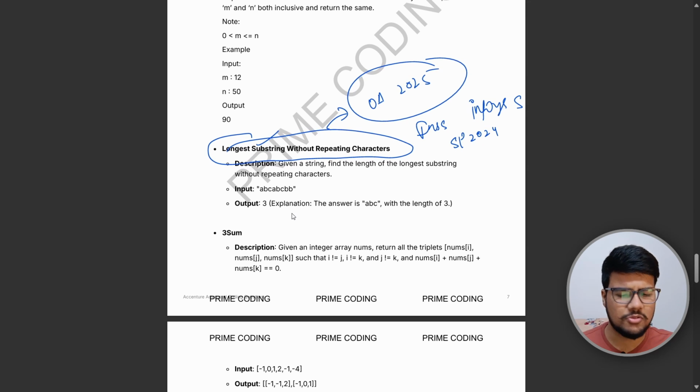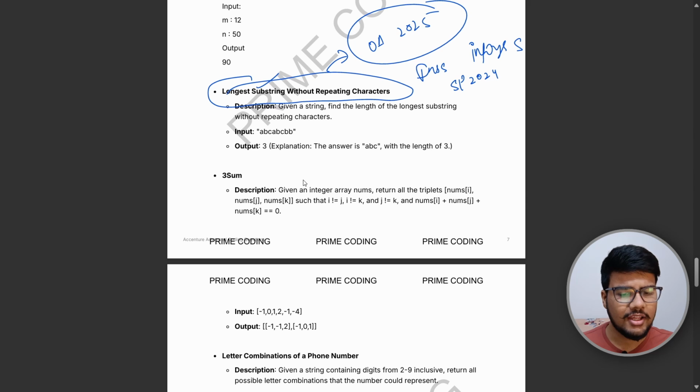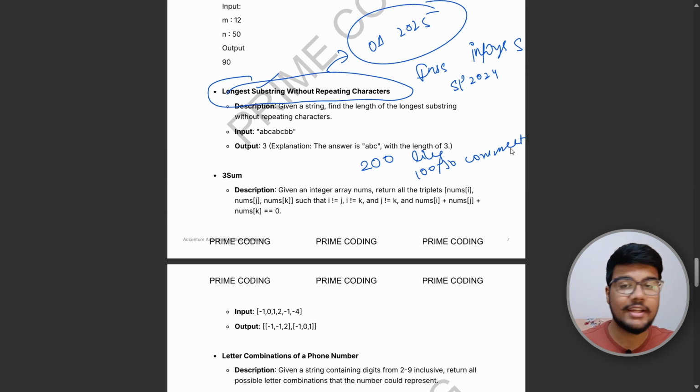All these problems are listed here. And you might be thinking, Aditya, you are just letting us know about the questions. Where is the solution? Guys, I will create the solutions if in this video you hit 200 likes and 100 comments or 50 comments. I will definitely create it. I will not just try. I will definitely create the solution of each and every problem, because these problems are moderate to hard.